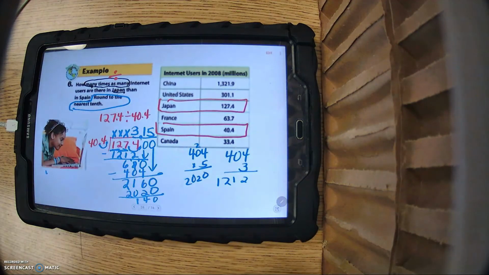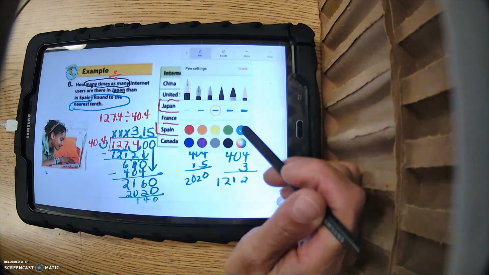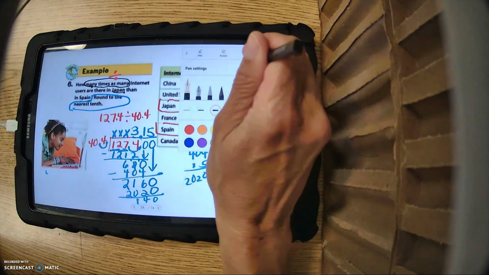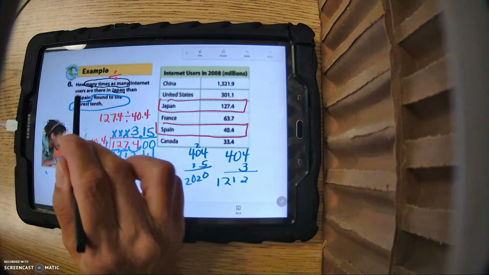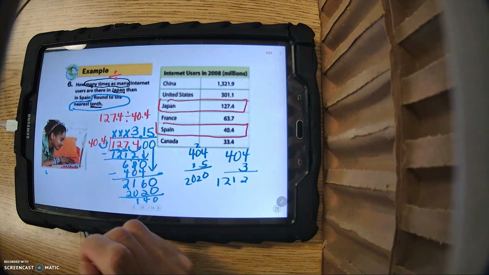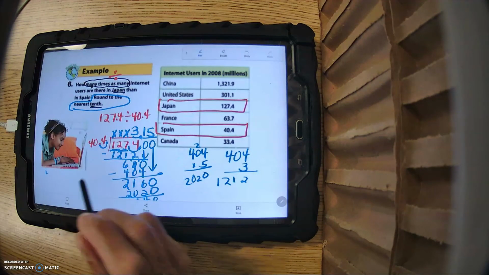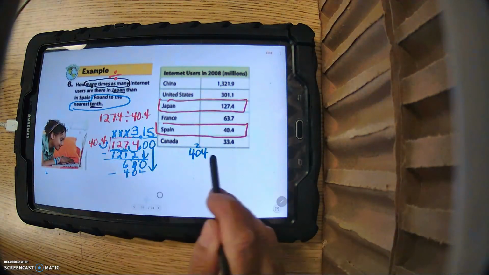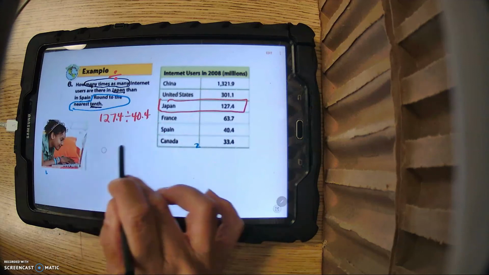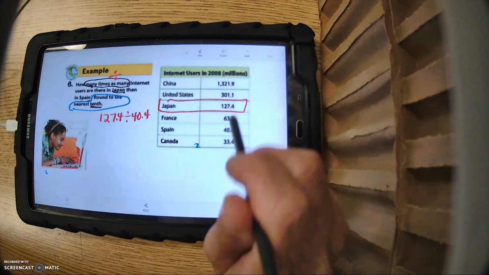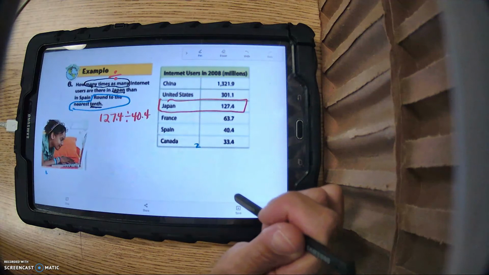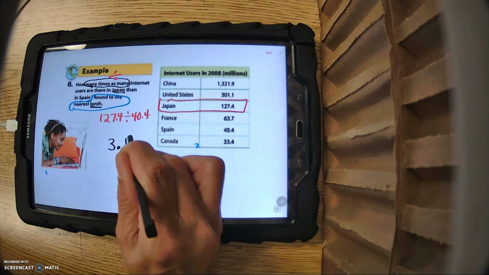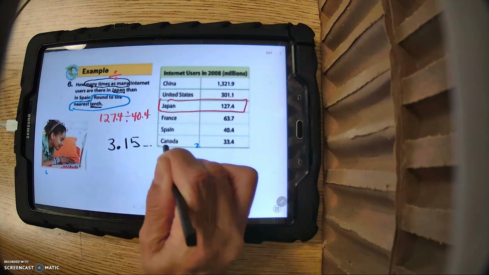So this is probably the best time for me to talk about rounding. So when you're doing your homework, just pay special attention to where they say you're going to round to. So they only want us to round to the nearest tenth. So I'm going to get rid of all of this, okay? So I'm going to get rid of this because I want you to see. So we know that our answer, and you can see that how they worked out the problem actually. So our answer was 3, 1, 5, and it would have kept going.